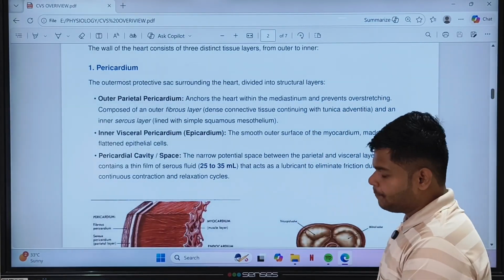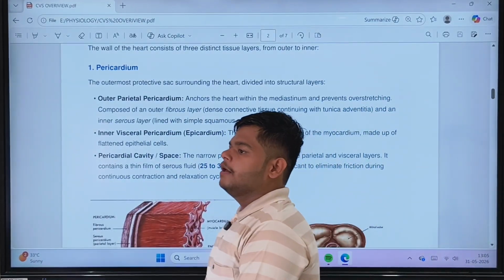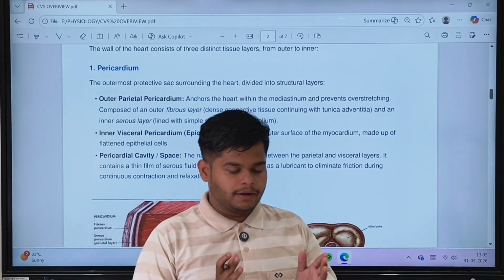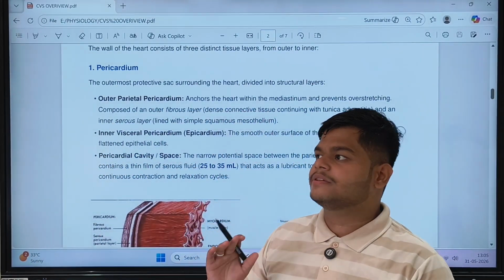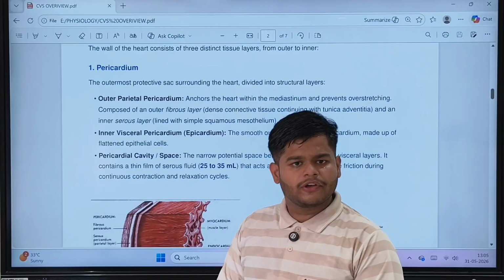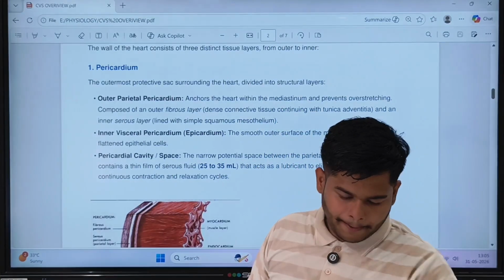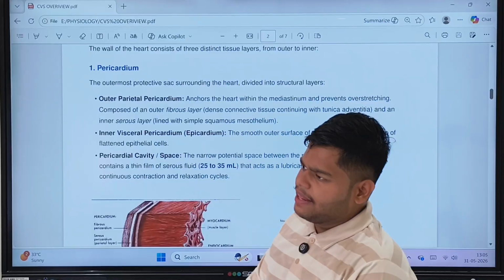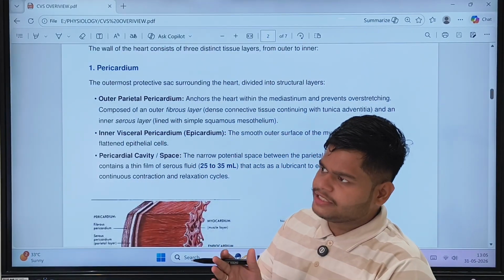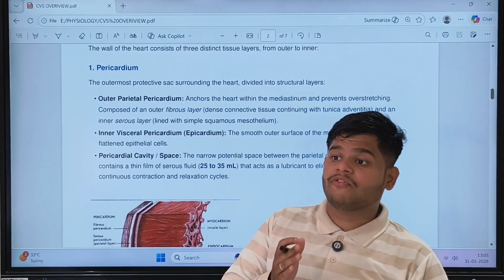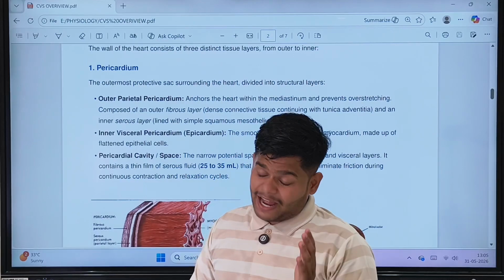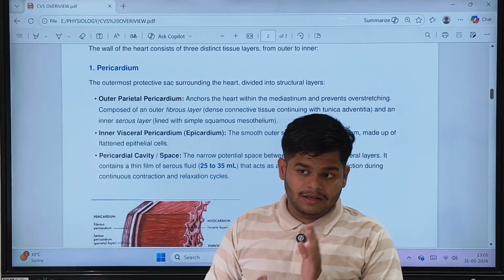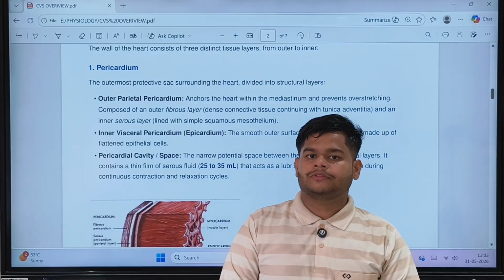relaxation cycles. So whenever there is work, there is contact of the two surfaces. When two surfaces come close to each other and do work, friction force is generated, and if that force increases, it can damage the tissues.